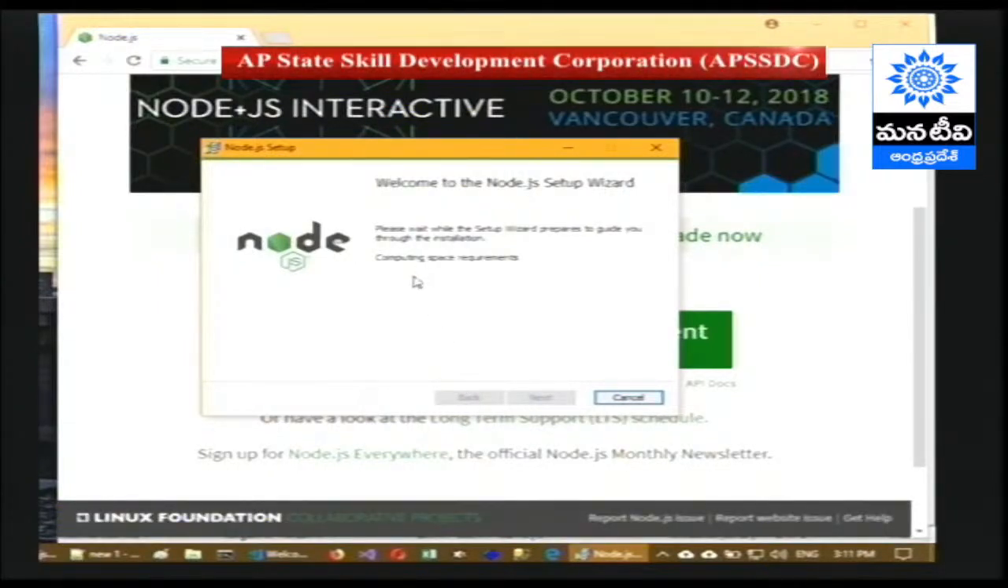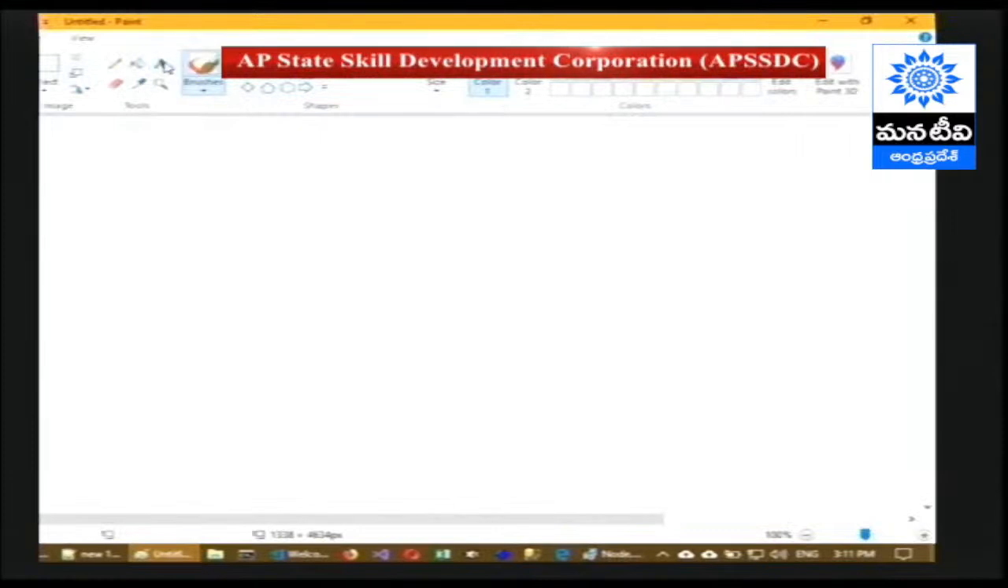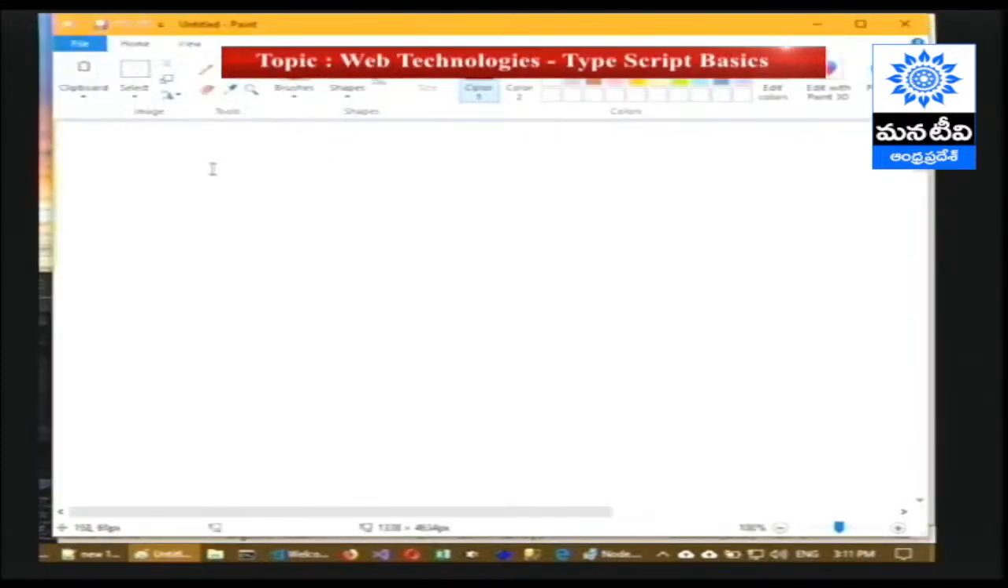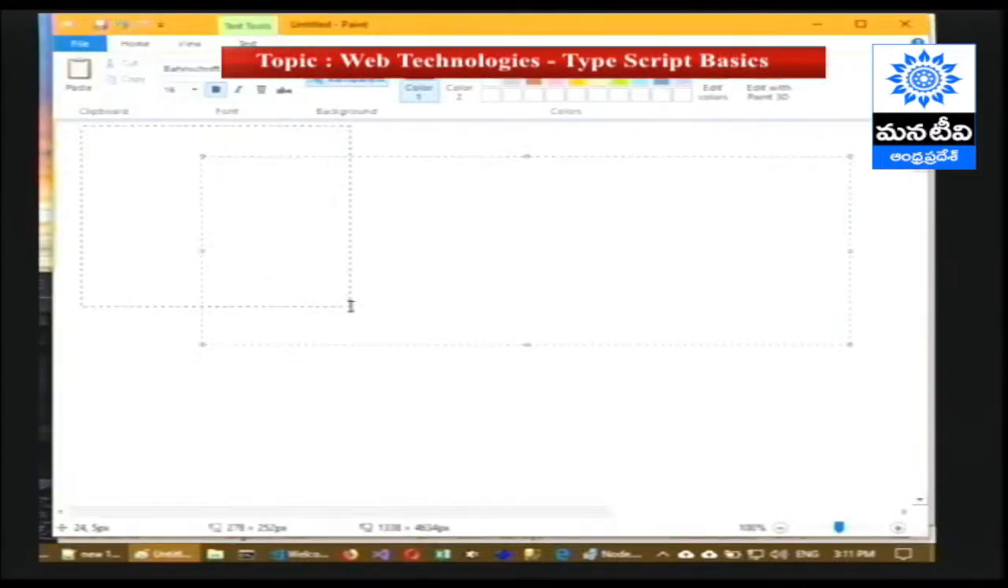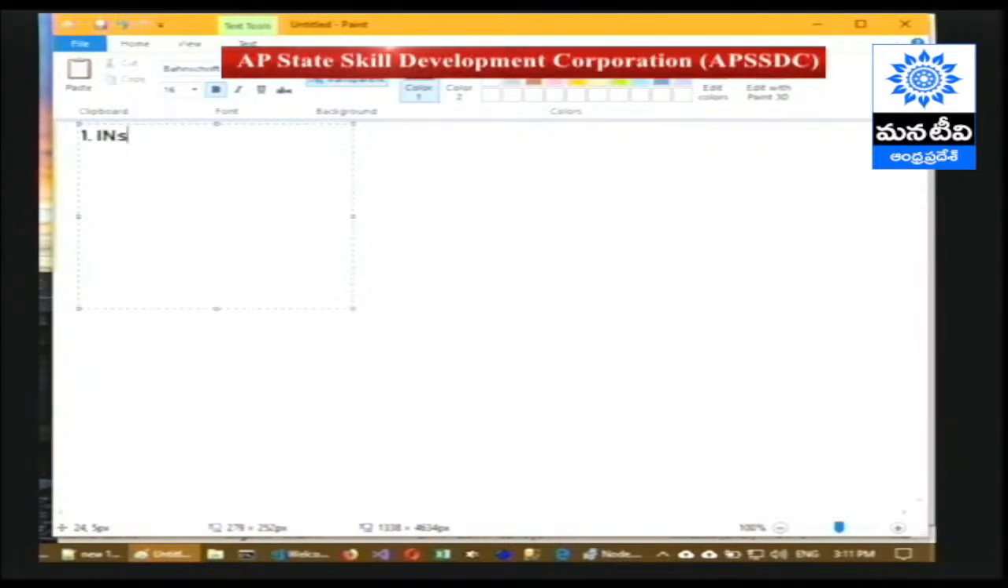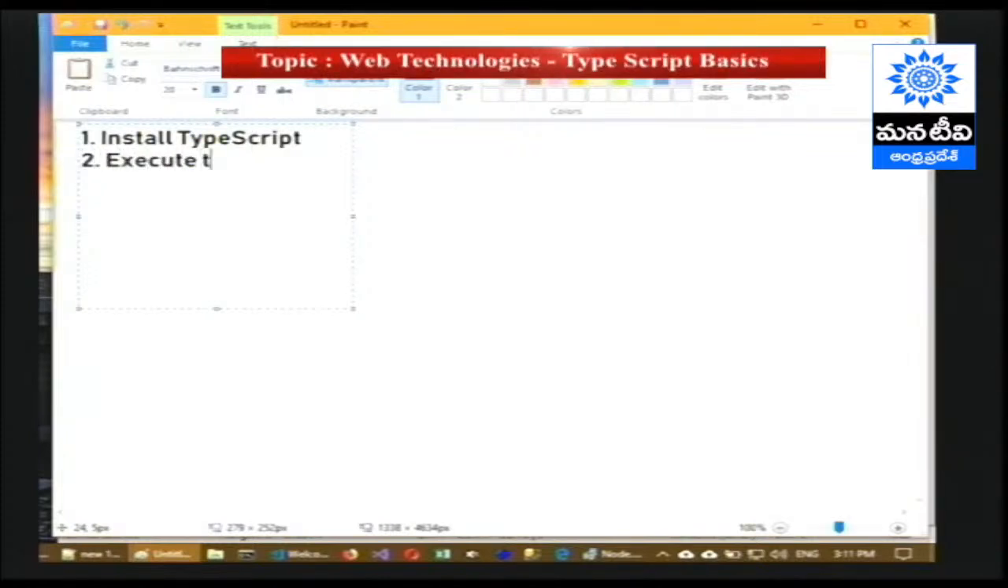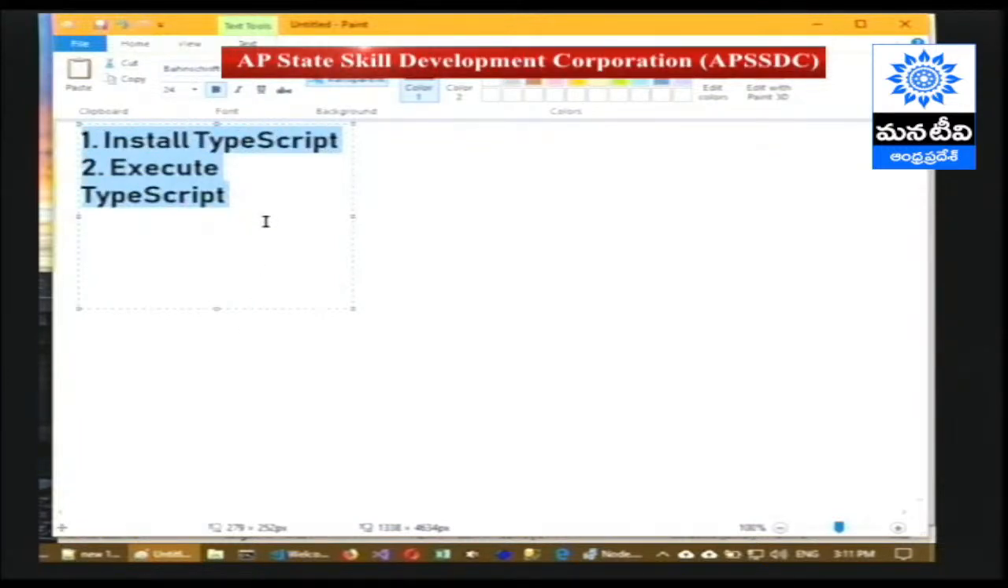So meanwhile, let me explain the reason why we are going to install Node.js. There are two reasons. One is to install TypeScript, and the other is in order to execute the TypeScript. These two are the main reasons why we are going to install Node.js on our machine now.